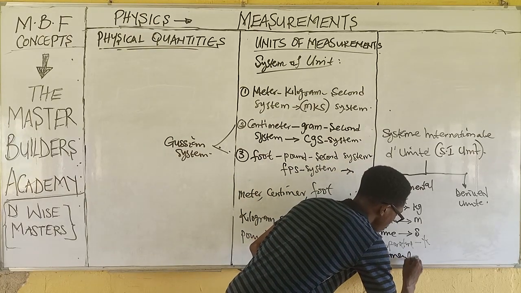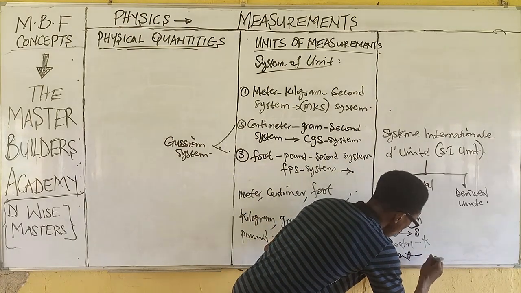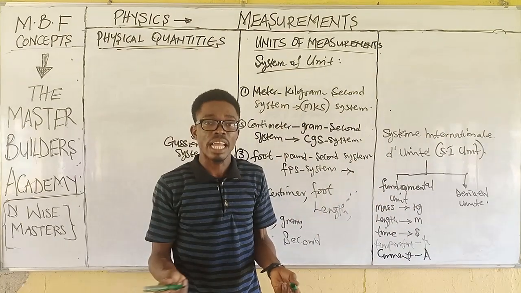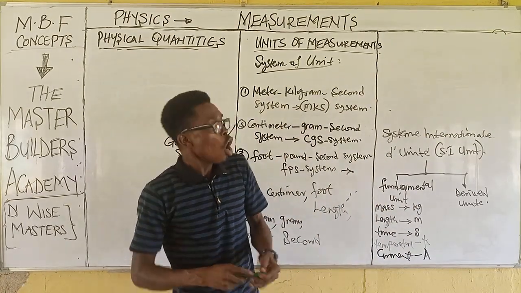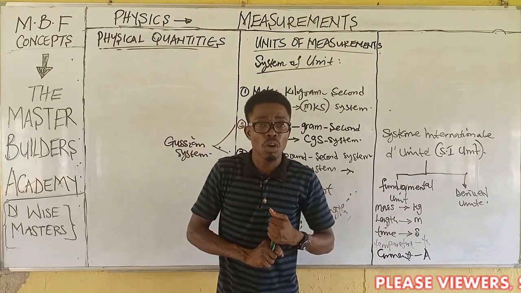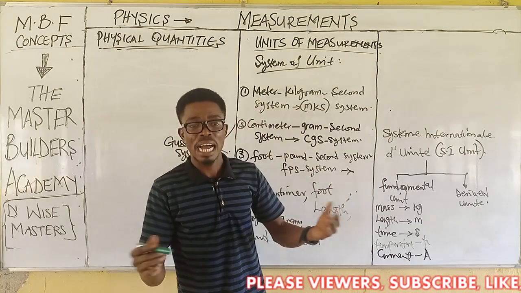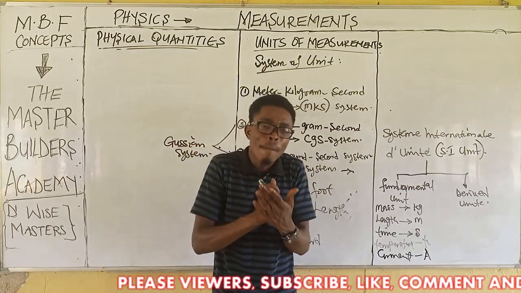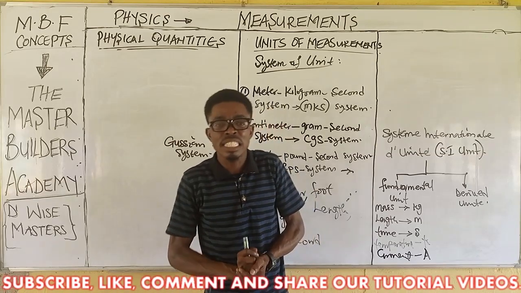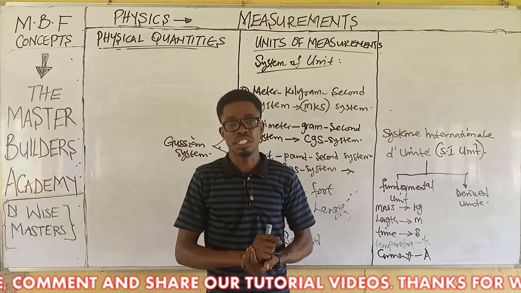Current is there, which is called Ampere. Then amount of substance is there, which is measured in mole. All of these are there, so go to your textbook or your material PDF and get to know more about fundamental quantities and their respective units.